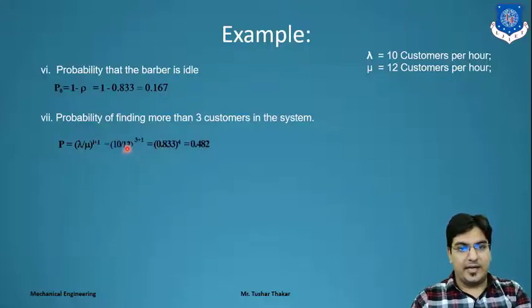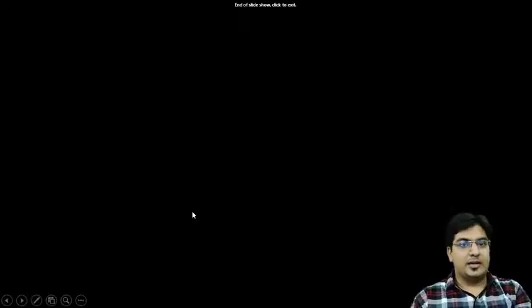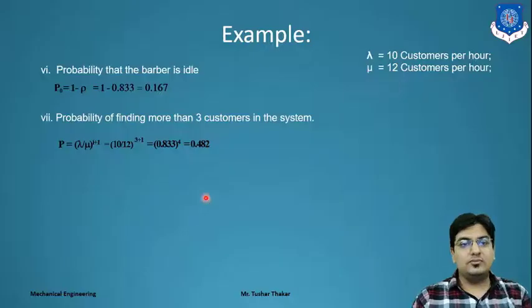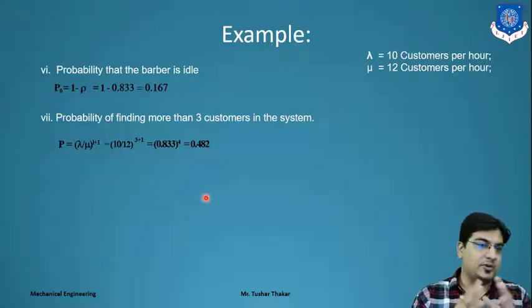So lambda by mu, 10 by 12, raised to 3 plus 1, means 0.833 raised to 4. We get 0.482 as the probability, right?